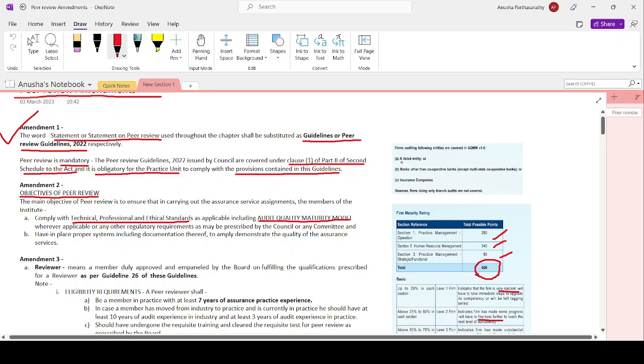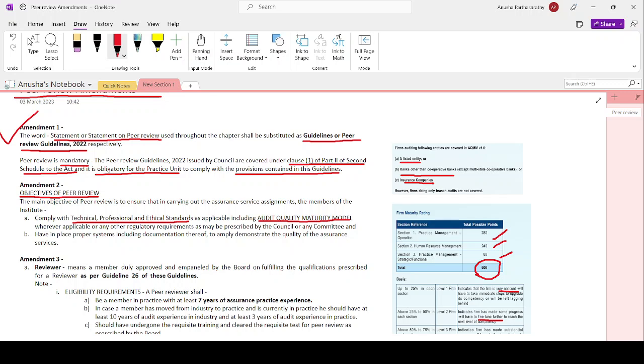It covers listed entities, banks other than cooperative banks, except multi-state cooperative banks, so multi-state cooperative banks will still be covered by this process, and insurance companies. So this Audit Quality Maturity Model will be applicable to those who are doing listed entity audit, banks audit, and insurance company audit.